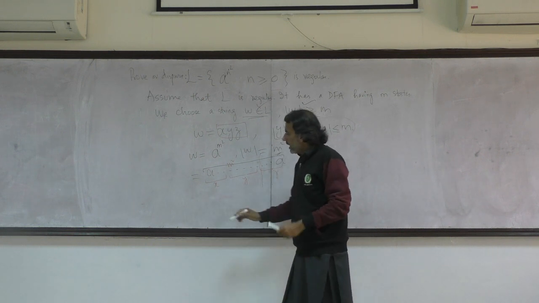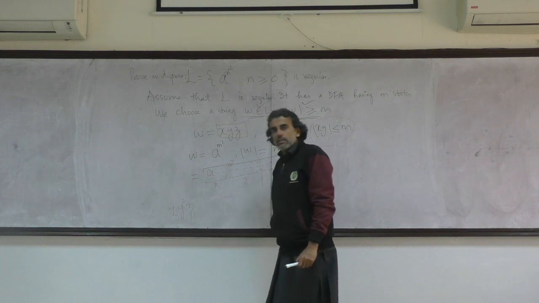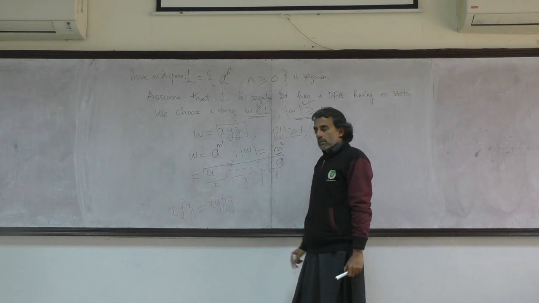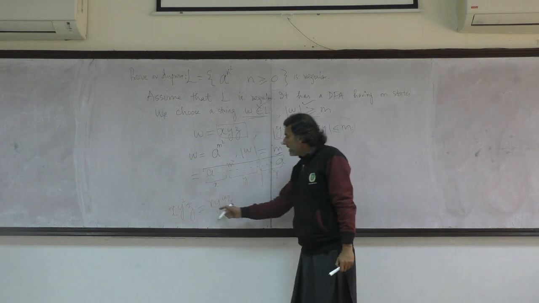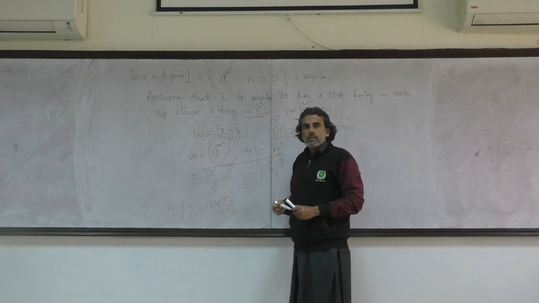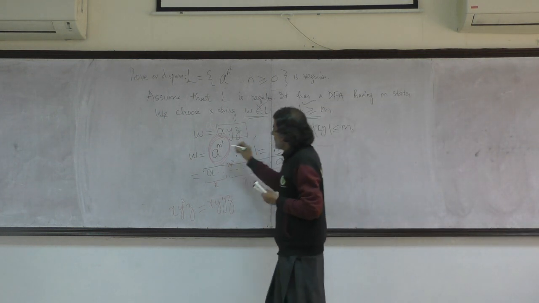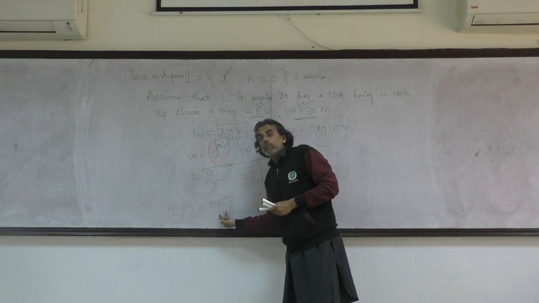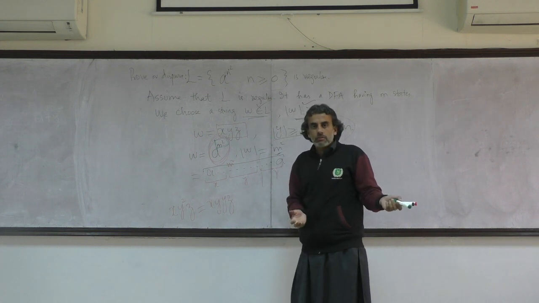So move on. Let's try to pump it. We go with X, Y square Z, which essentially means that we are talking about X, Y, Y, Z. What does that mean? We already have X, Y, Z. X, Y, Z is our original string. And how many A's does it contain? It contains M square number of A's. What we are doing is adding one more Y in my string. So the number of A's will increase.